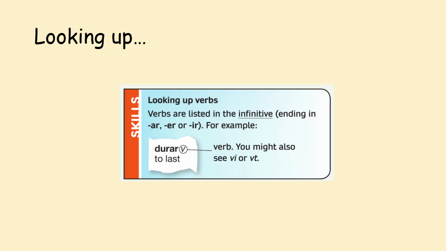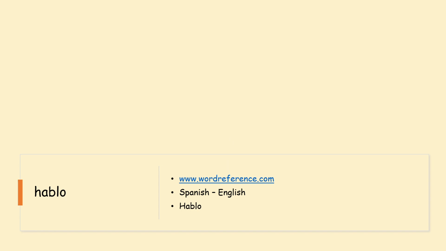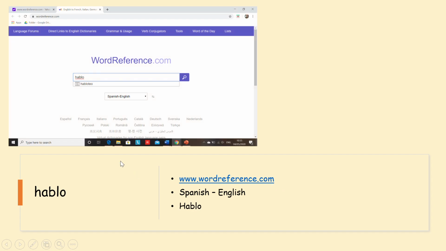Excellent. Looking up verbs, we've seen nouns, we've seen adjectives, and now we're on to verbs. Verbs are listed in the infinitive form, and in Spanish, remember, they end in AR, ER or IR. We see them in a dictionary with the little letter V. You might also see it as VI or VT. On WordReference, you see it as this. So, we want to look up the verb habló. It's not in its infinitive form. So I'm going to go to WordReference and type in habló.